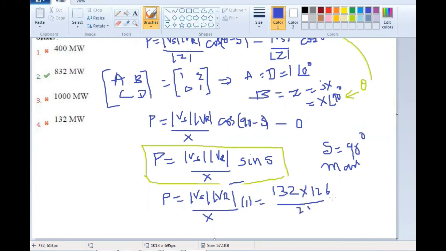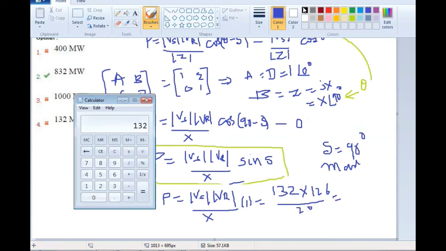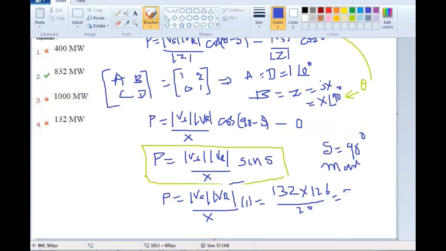So 132 multiplied by 126 divided by 20 is 831.6.